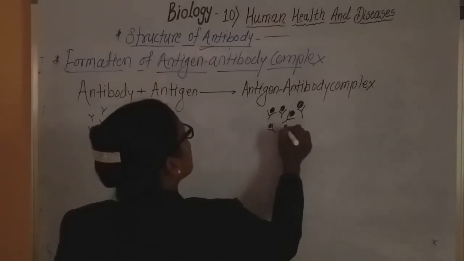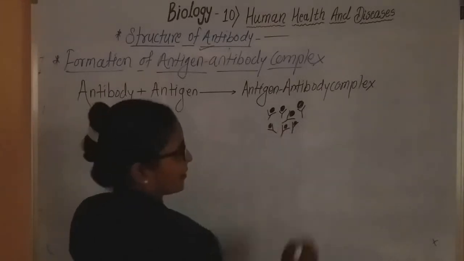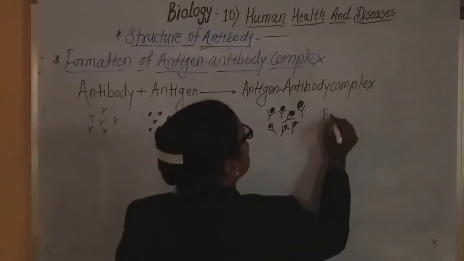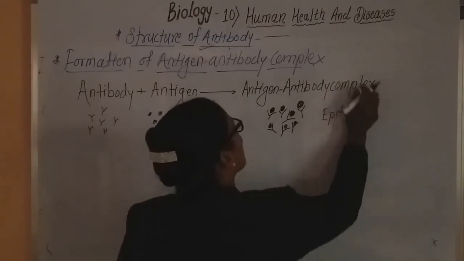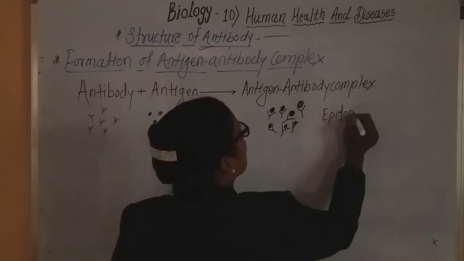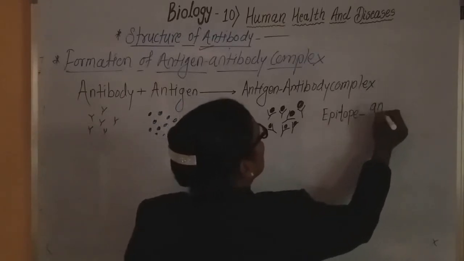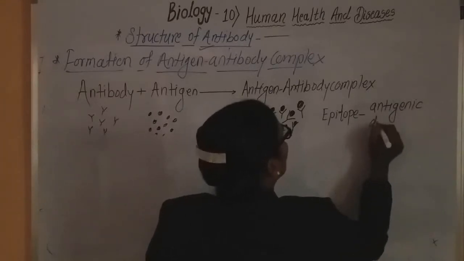The site is called the antigen binding site. See, there are two sites. The first one is called the epitope. What is called the epitope? Okay, it is the antigenic determinant.